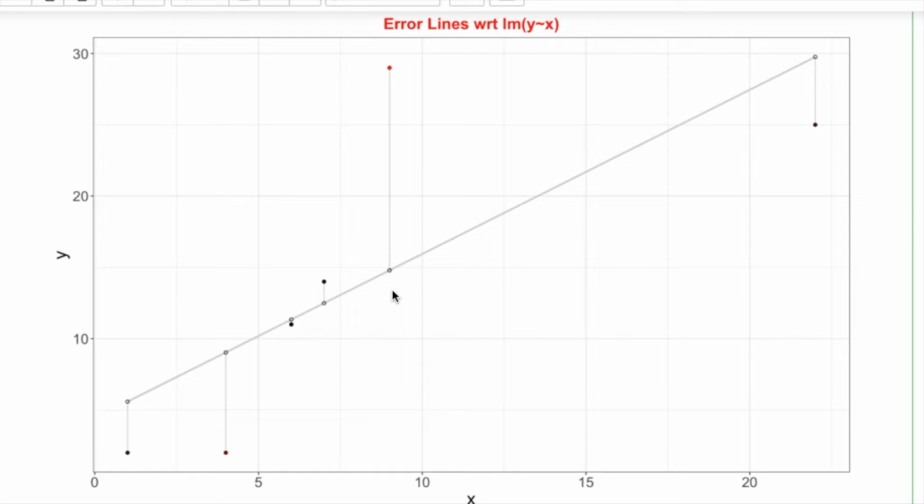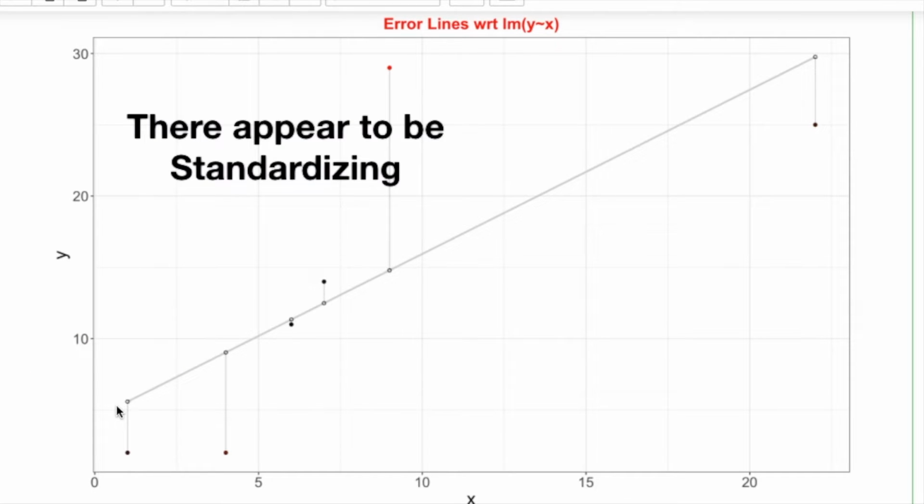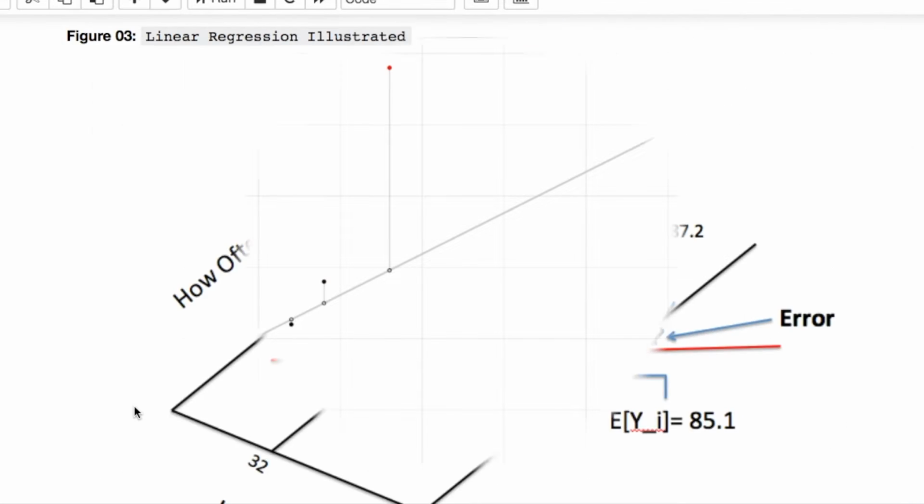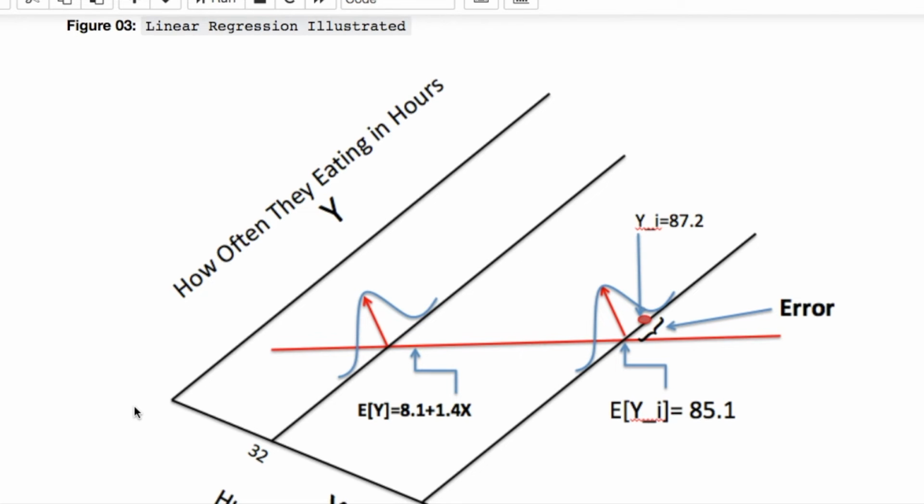Also, I want you to notice something here. Look at where this line is. It's not at the origin anymore. It's shifted up. So you've had some scaling or standardizing and centering of your data. That's something you should always look into and consider. For instance, if your data are on varying scales, be aware of that and always keep that in the back of your mind. Now this plot that we have right here is our linear model.